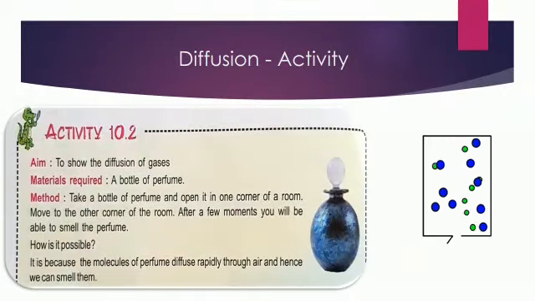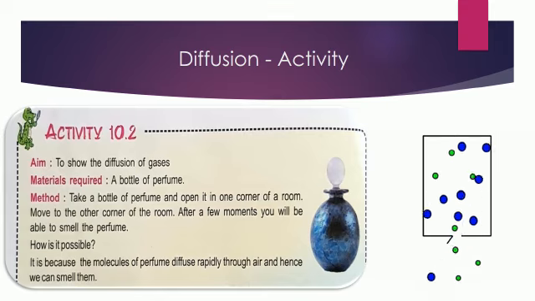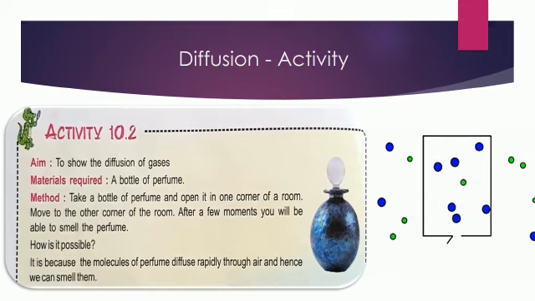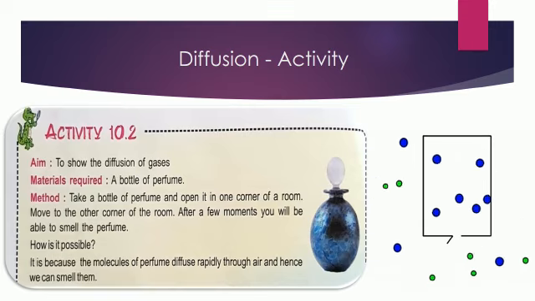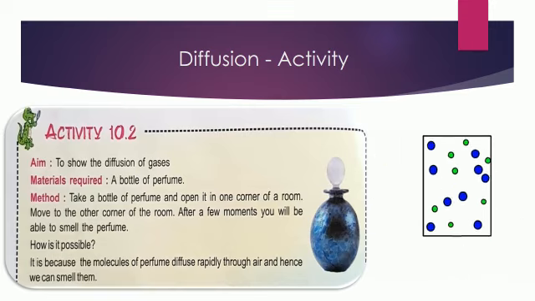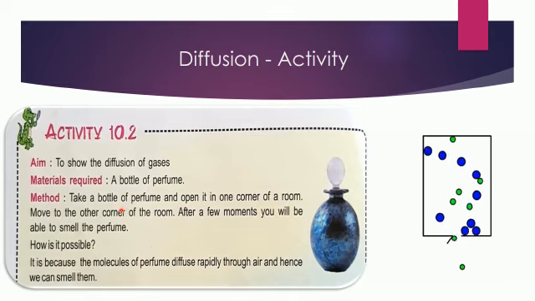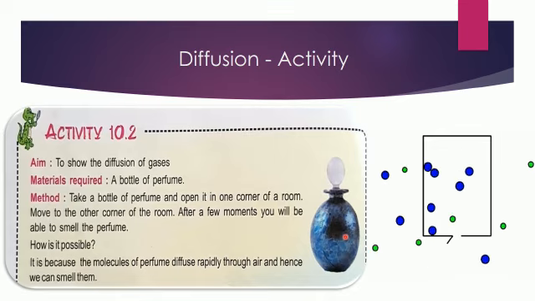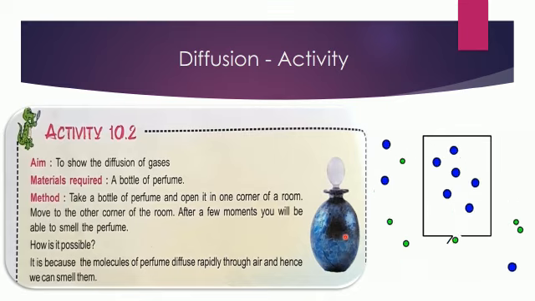Here is an activity. This is to show the diffusion of gases. Diffusion is nothing but spreading of gas molecules in the air from one area to another. If we spray the perfume in one corner of the room, within a minute we can smell it in another corner, isn't it? How is it possible?